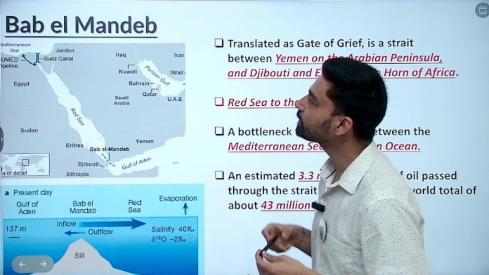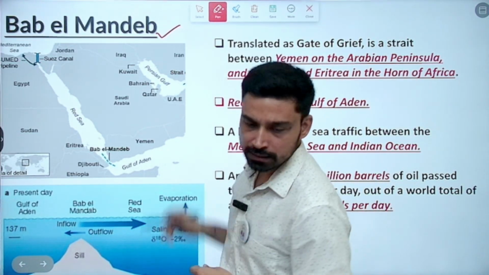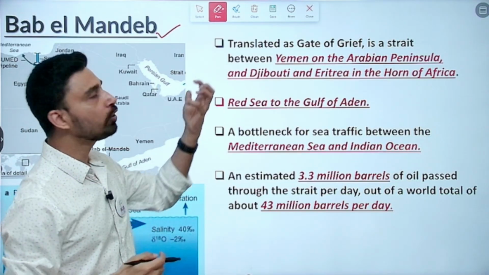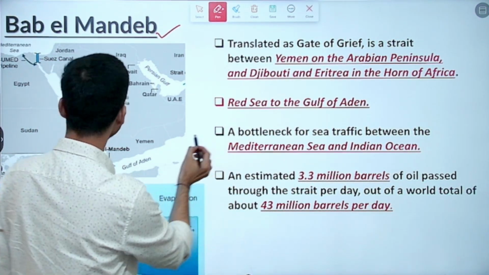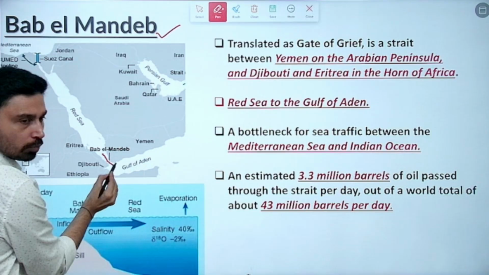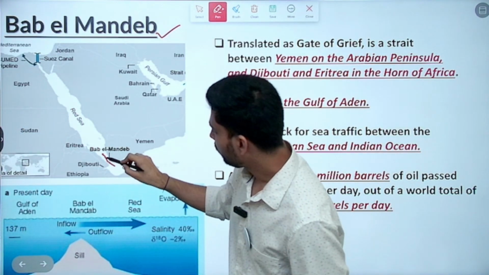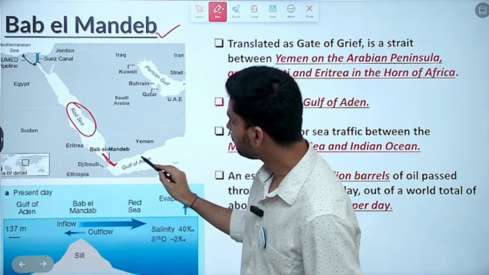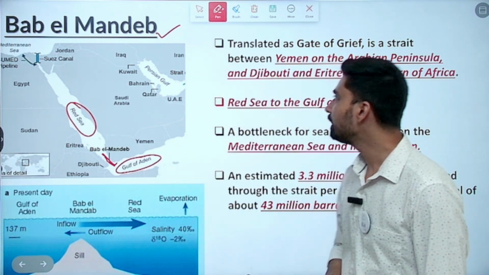Then coming to the next strait, we have what is called Bab al-Mandab. Bab al-Mandab basically translates into gate of grief. This is your Bab al-Mandab, this strait that you can see. What does it connect? The answer would be the Red Sea in the north and the Gulf of Aden in the south.